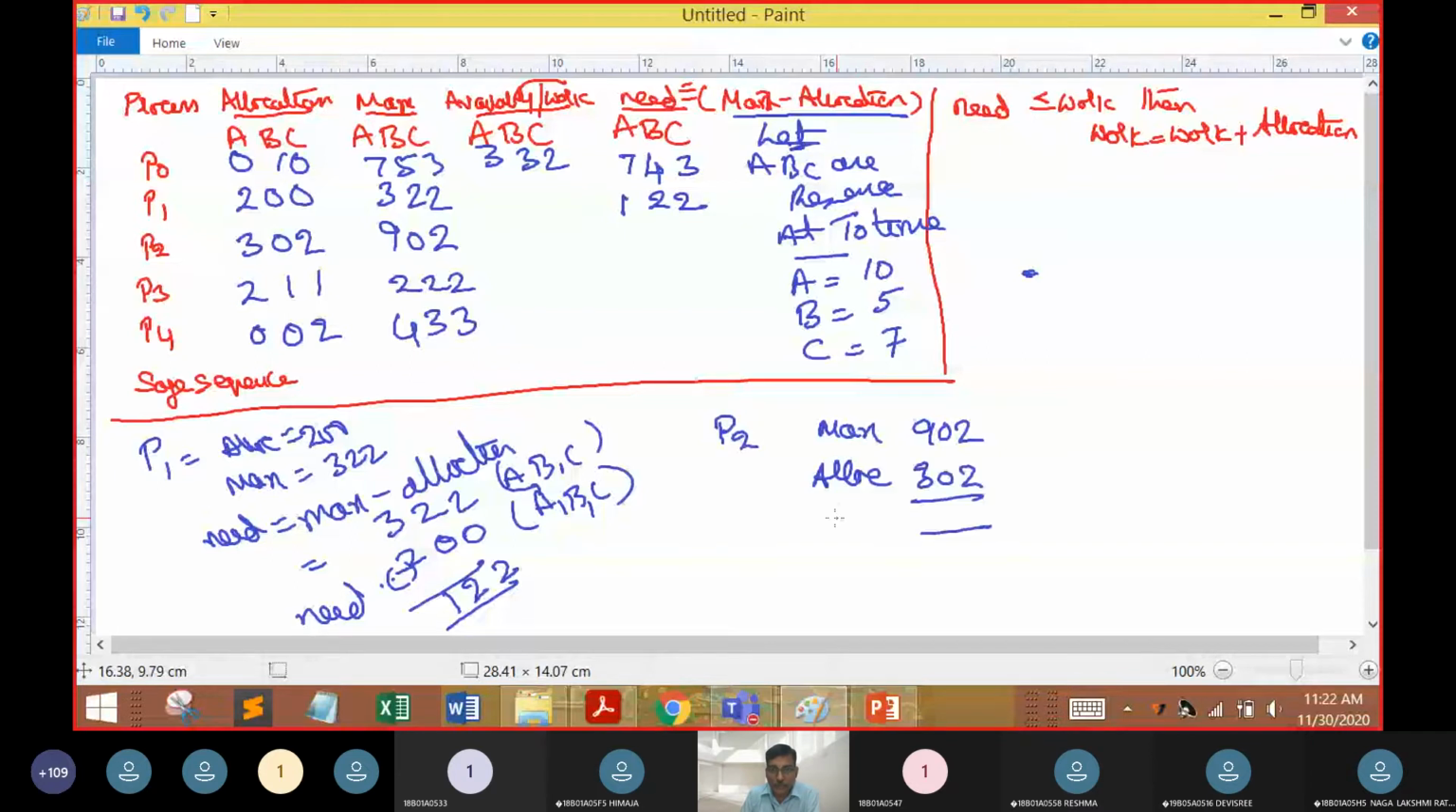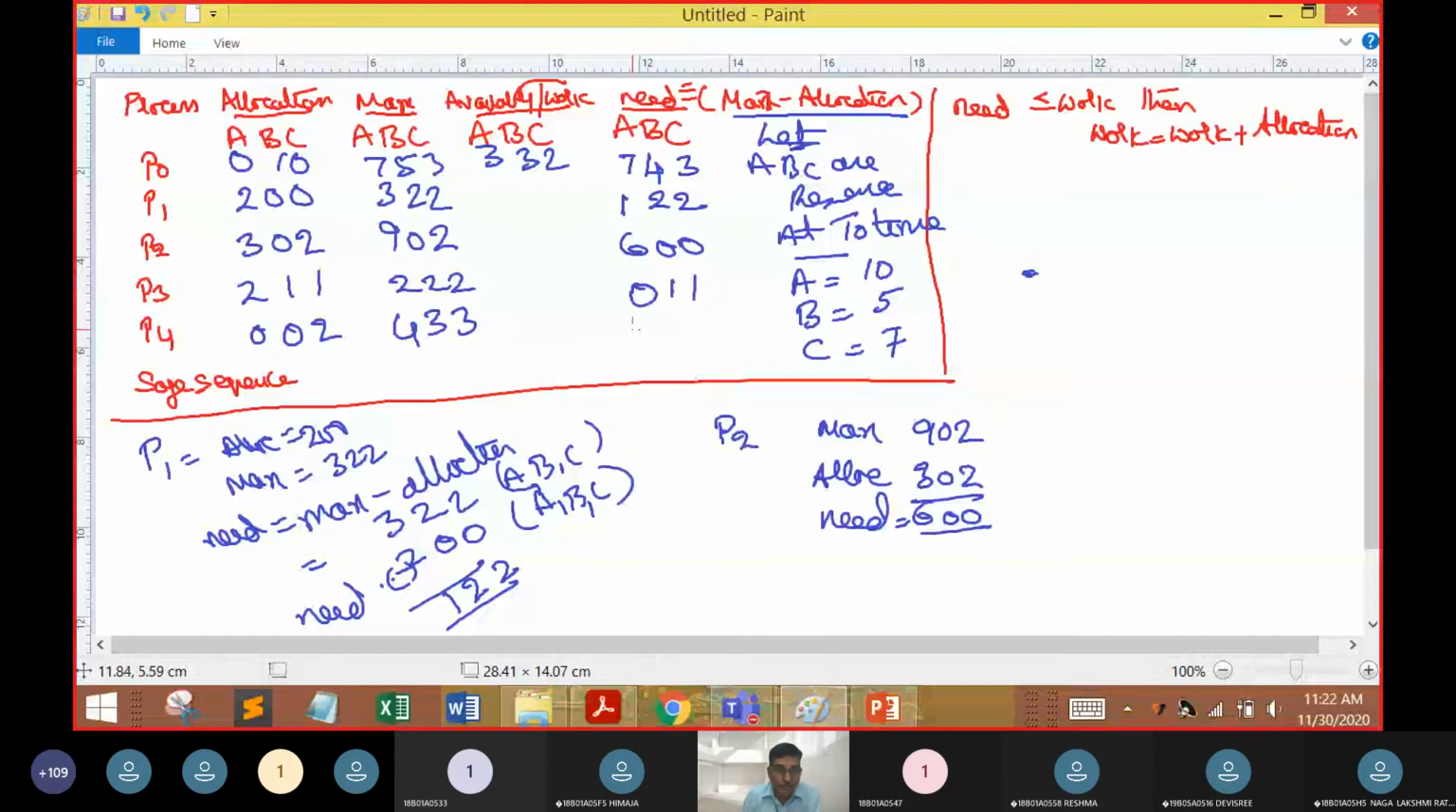Need is equal to maximum minus allocation. What is the value? I'm going to get it as 600. Now compute the value for P3: 222 minus 211. That is, you are going to get it as 011.